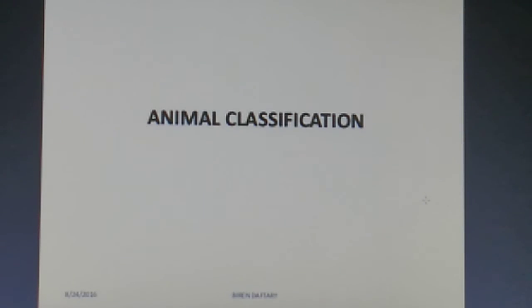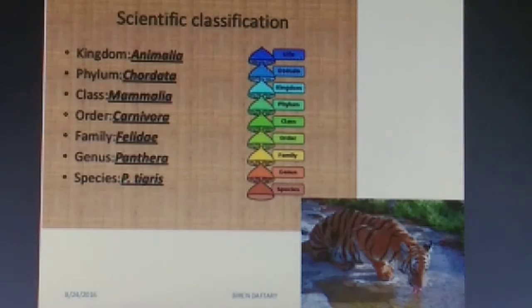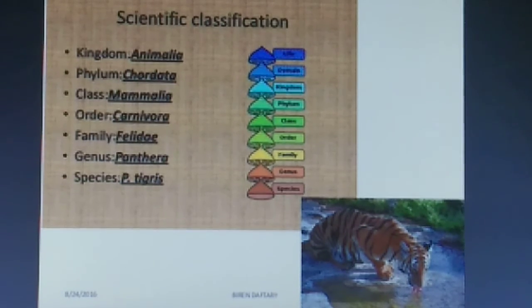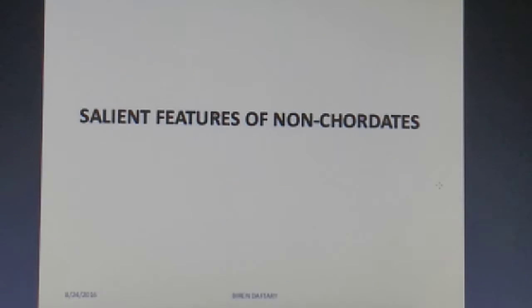Now let's discuss animal classification, which is very important. You can see here the first one, the highest, we have the domain. Then we have kingdom, then phylum, class, order, family, genus, and then species. This is the scientific classification. The kingdom is Animalia, phylum is Chordata, class is Mammalia, order is Carnivora, family is Felidae, genus is Panthera, species is Panthera tigris. So this is for the tiger, and we have all studied what classification is, why it is important, and about the hierarchical order. So we'll be using this in this chapter.